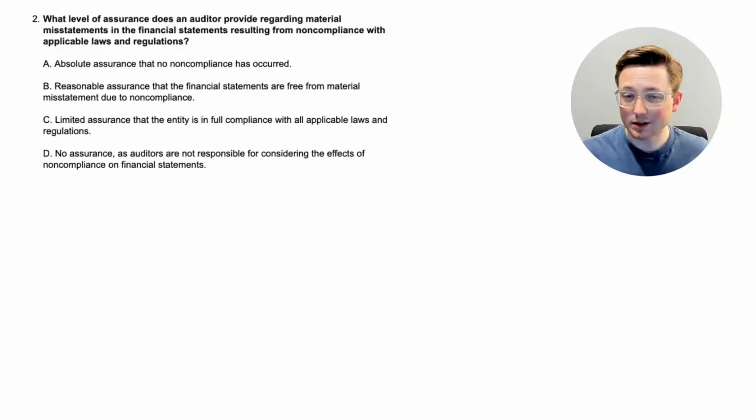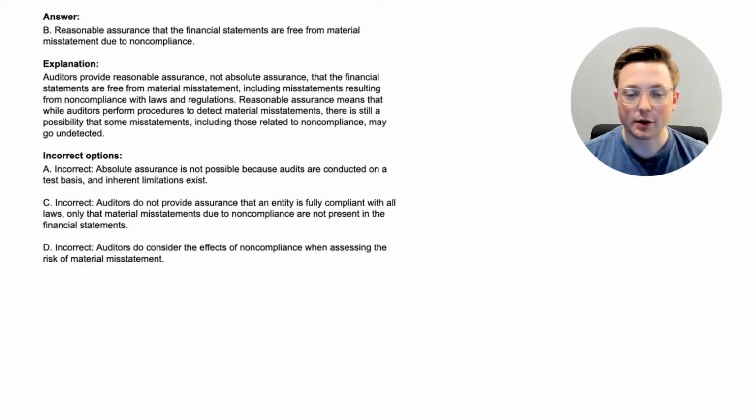All right, so based on the first question, you probably already have one or two of these that sound much more likely than the other ones. So pause the video, think through this, and when you're ready, come back, we'll look at the answer together to learn a little bit more about this. All right, here we are. The answer is B, reasonable assurance that the financial statements are free from material misstatement due to noncompliance. And that kind of was inferred in the first question, so hopefully you got that.